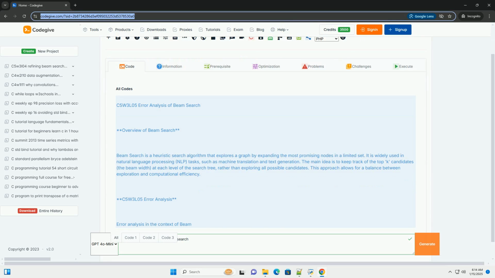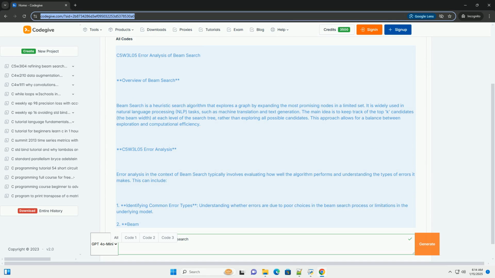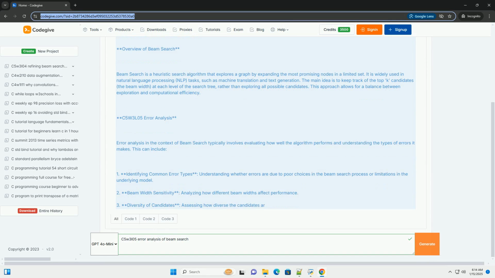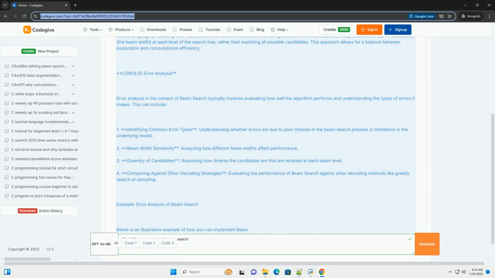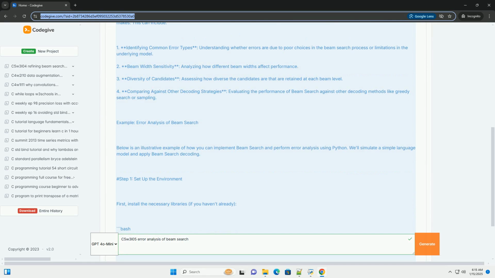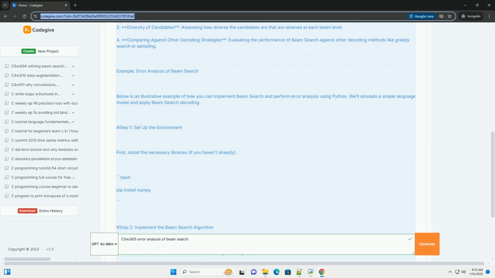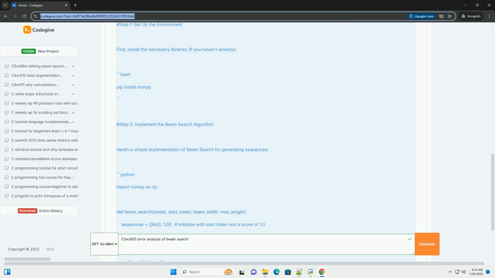C5w3l05 Error Analysis of Beam Search. Overview of Beam Search. Beam search is a heuristic search algorithm that explores a graph by expanding the most promising nodes in a limited set. It is widely used in natural language processing, NLP, tasks, such as machine translation and text generation.